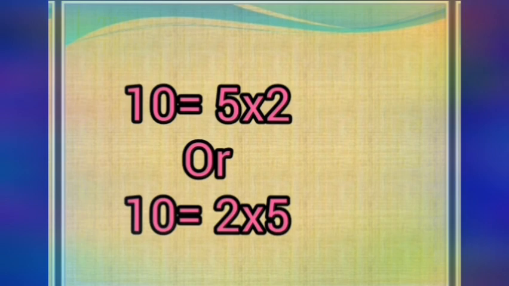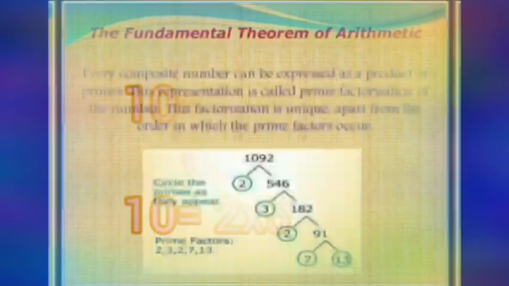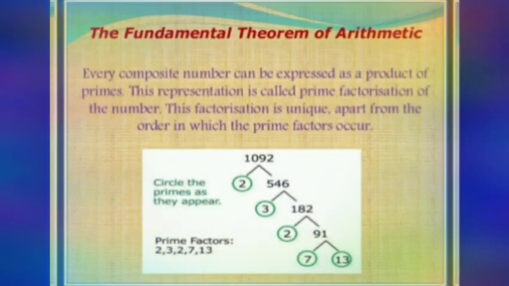Okay. Now here is an example. Let us take a composite number here, that is 1092. 1092, a 4-digit number. Since the last digit is 2, it is an even number, so we can divide it by 2. When you divide by 2, you get 546.